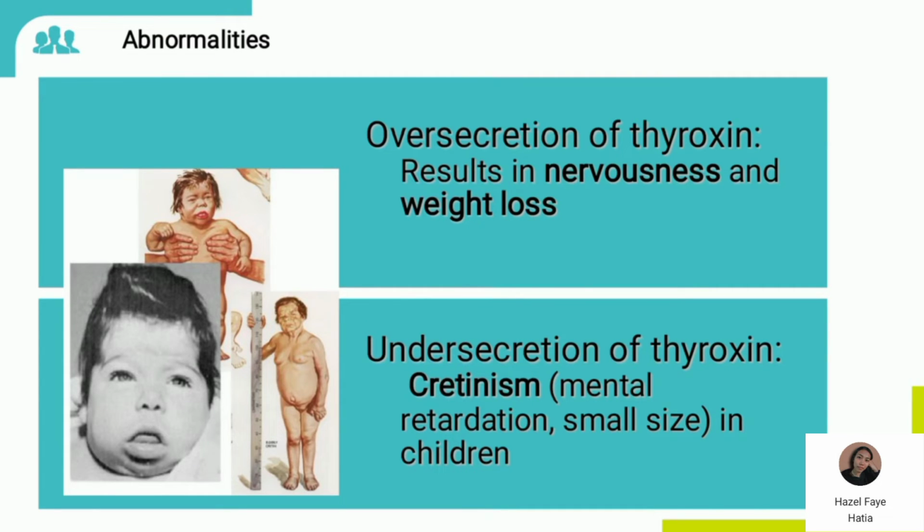Kapag kulang ng thyroxine, it will result in cretinism. It is a mental retardation in children. And yung physical appearance nila is usually puffy face and dilated yung tongue nila. And sobrang liit din, they are small in size din pala.